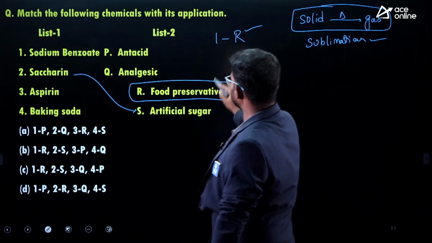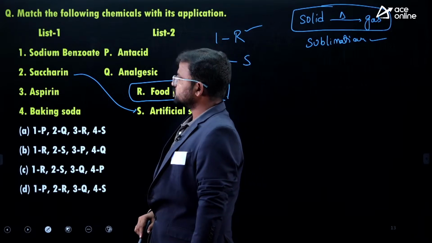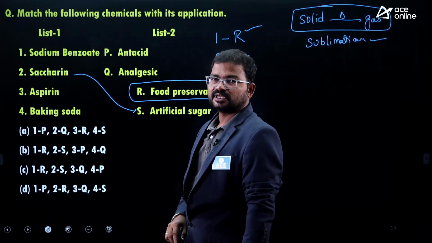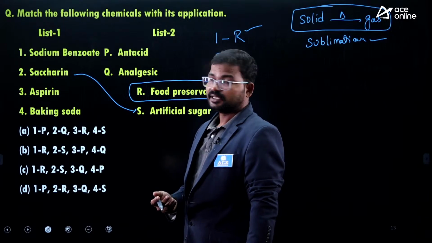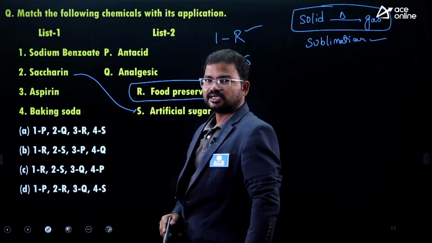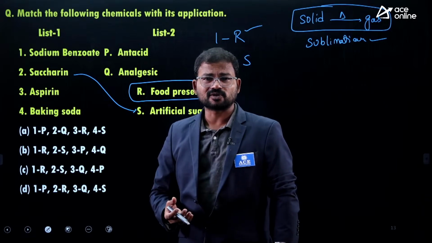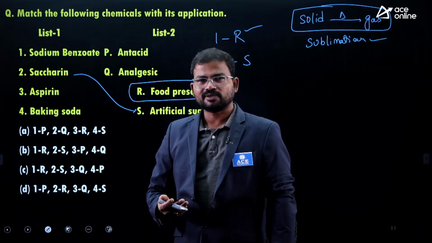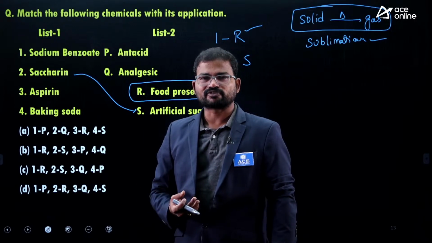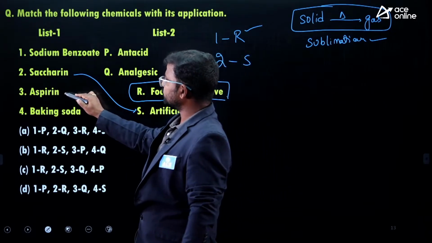Next one, aspirin. Aspirin is the most widely used drug. So it is treated as an analgesic to reduce body temperature, to control the temperature of the body. At the same time, if you are suffering with any body pain, generally this type of chemical is most commonly used. So that's why, guys, here the correct one is Q.